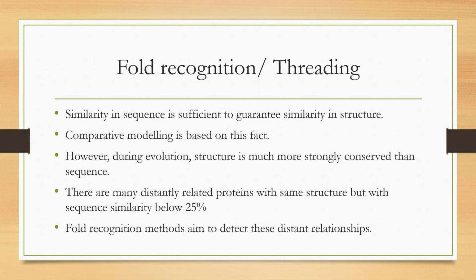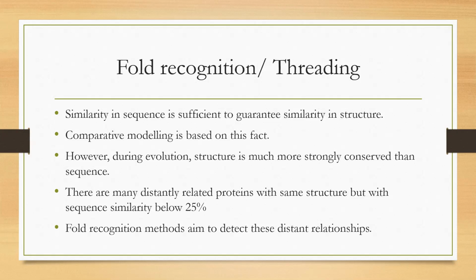Just to put it in simple words, the fold recognition method aims to identify the compatible protein structures, though there is no sequence similarity for the query sequence. You have your query sequence for which protein structure needs to be determined. One method we discussed in detail was comparative modeling, but for comparative modeling, we need to have the homologous template structure for which structure had been determined.